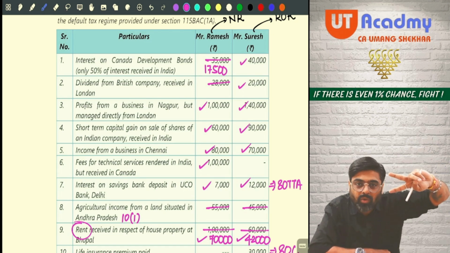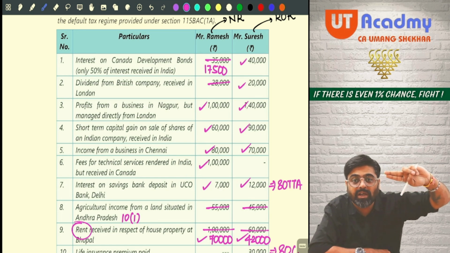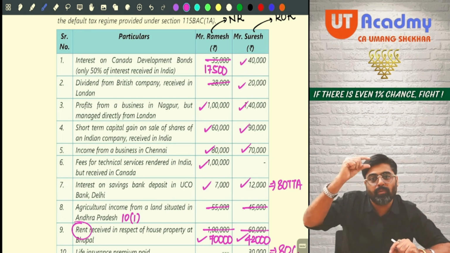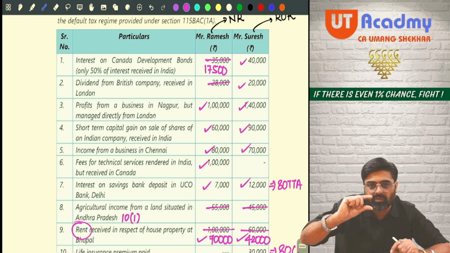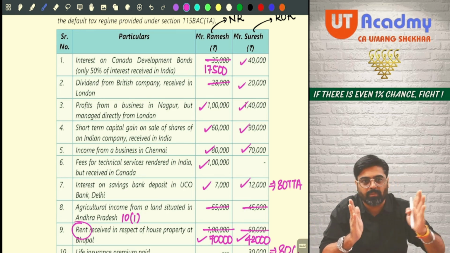So what will be the total of these two interest incomes taxable for Suresh? It will be 20 plus 20, 40. And what will be for Ramesh? It will be 17,500 plus 0, it will be 17,500. Likewise, you are supposed to present.